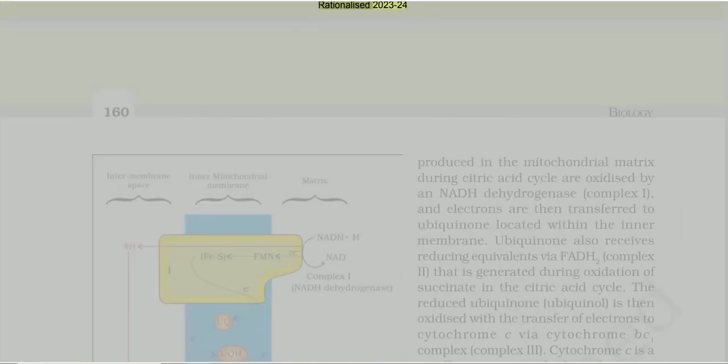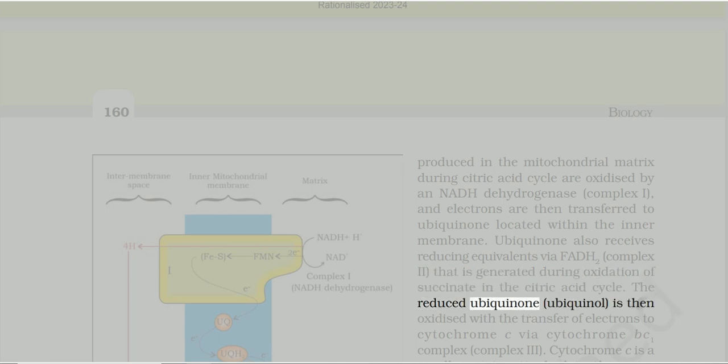Electrons from NADH produced in the mitochondrial matrix during the citric acid cycle are oxidized by an NADH dehydrogenase, complex I, and electrons are then transferred to ubiquinone located within the inner membrane. Ubiquinone also receives reducing equivalents via FADH2, complex II, that is generated during oxidation of succinate in the citric acid cycle.